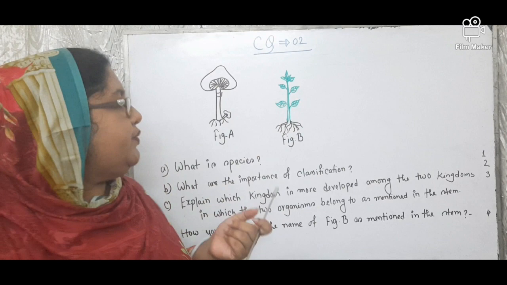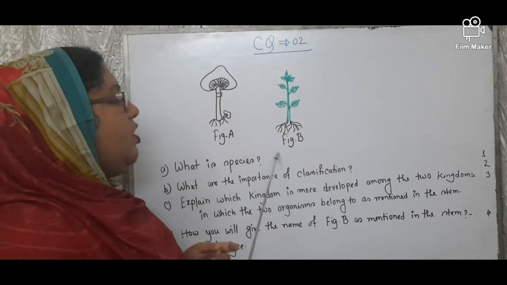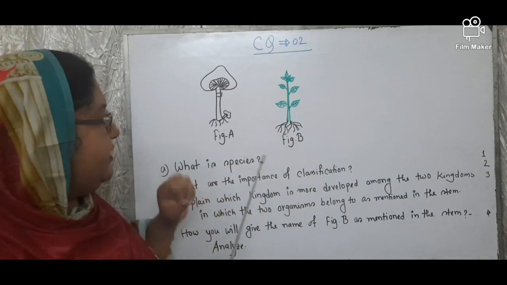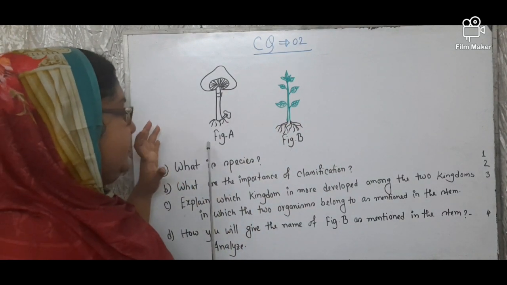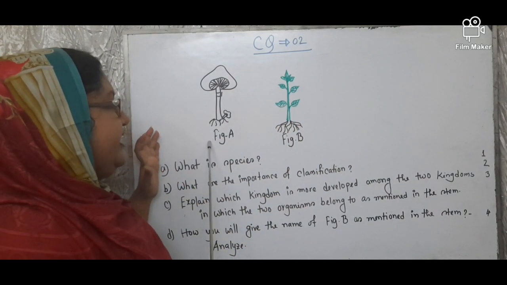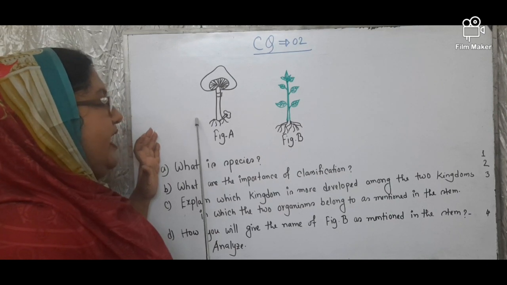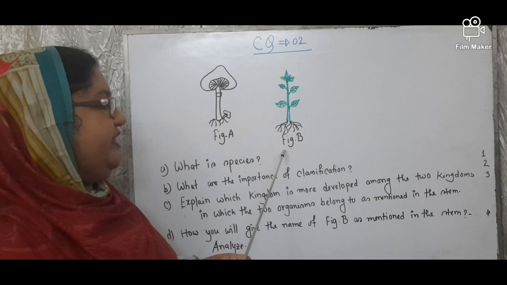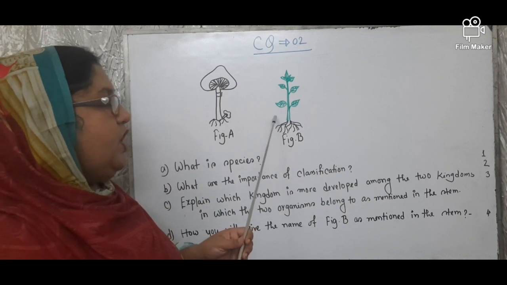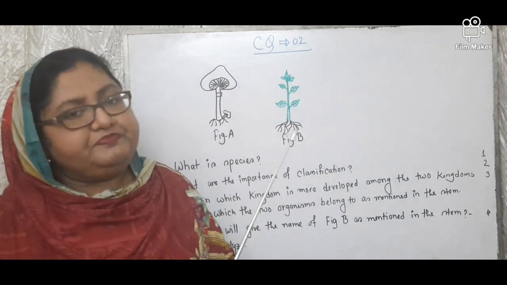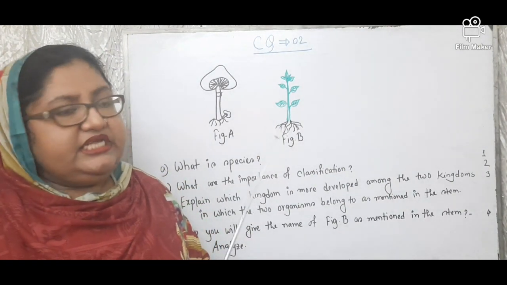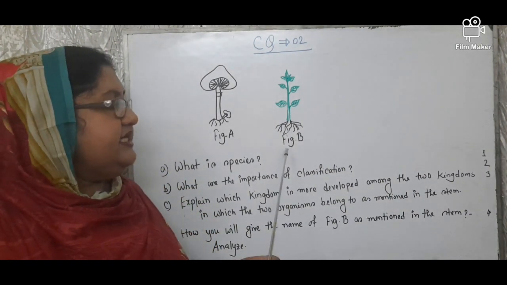First of all, you will explain what is written in the stem. So at first you will write, in the stem, figure A indicates mushroom or agaricus which belongs to kingdom fungi. In figure B, it indicates plant which belongs to kingdom plantae. Then you will write down the characteristics of kingdom fungi and then kingdom plantae.